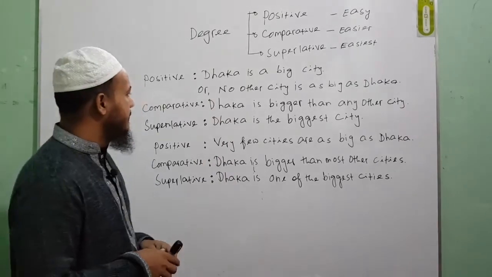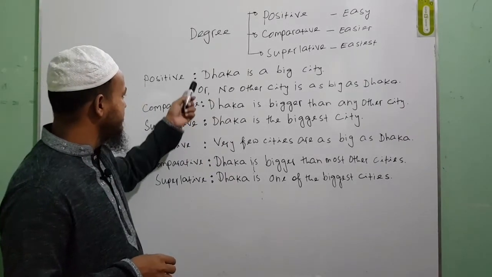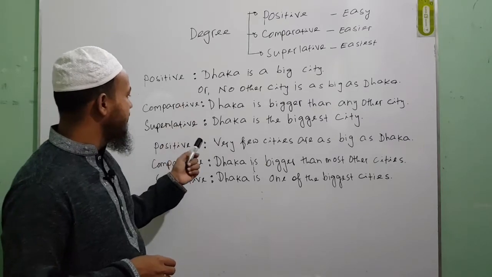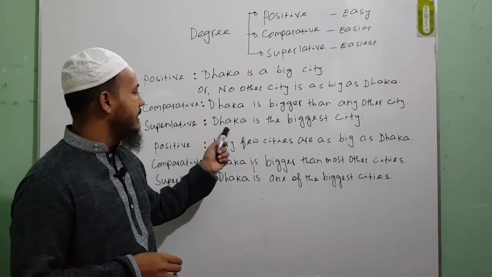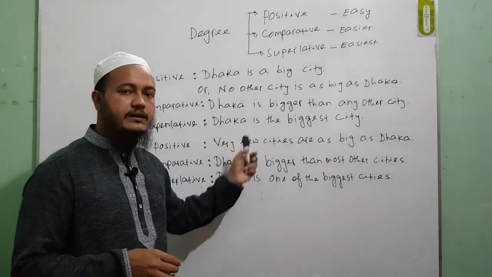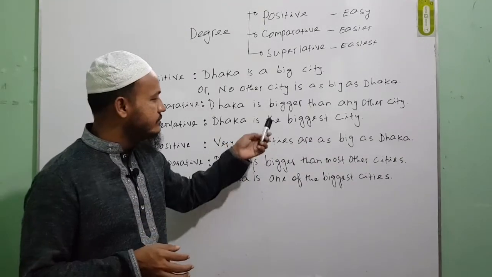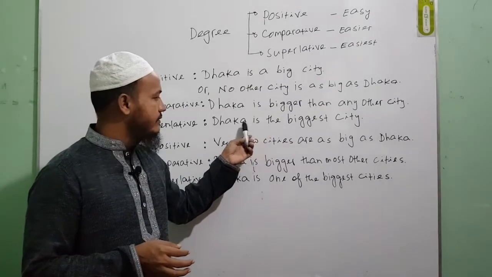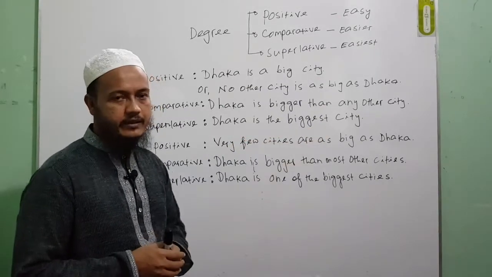If you want to change this kind of sentence to superlative, you will have to write it like Dhaka is the biggest city. Dhaka is, and in superlative degree you will have to use the article the. So Dhaka is the biggest city.